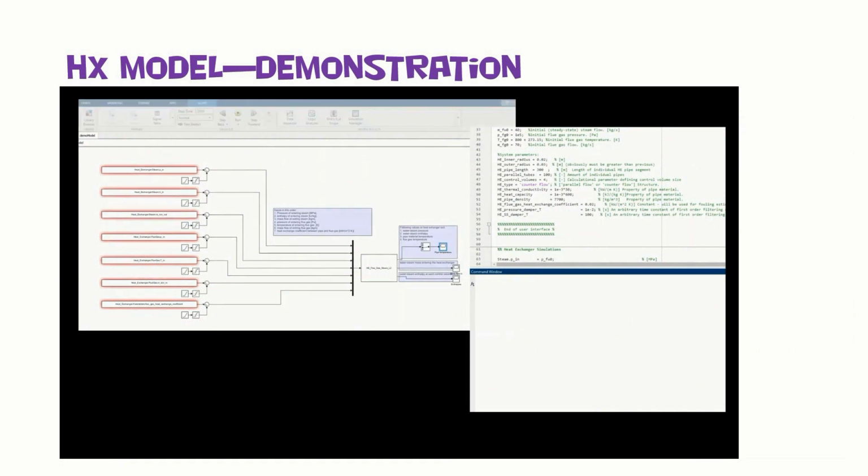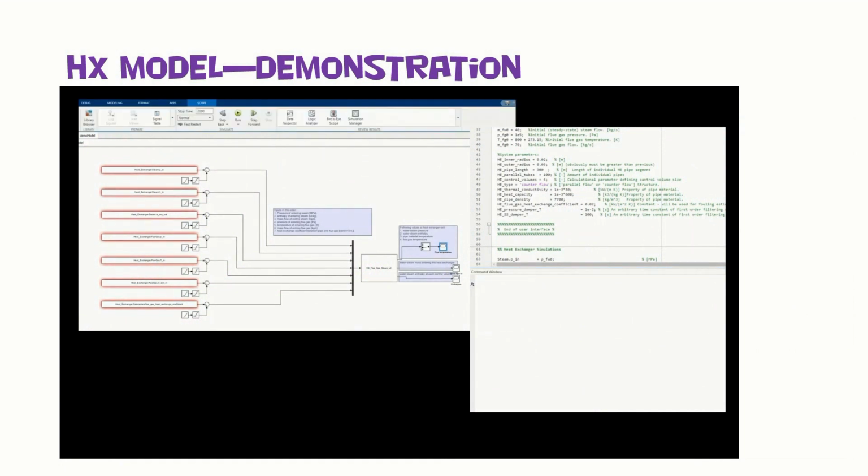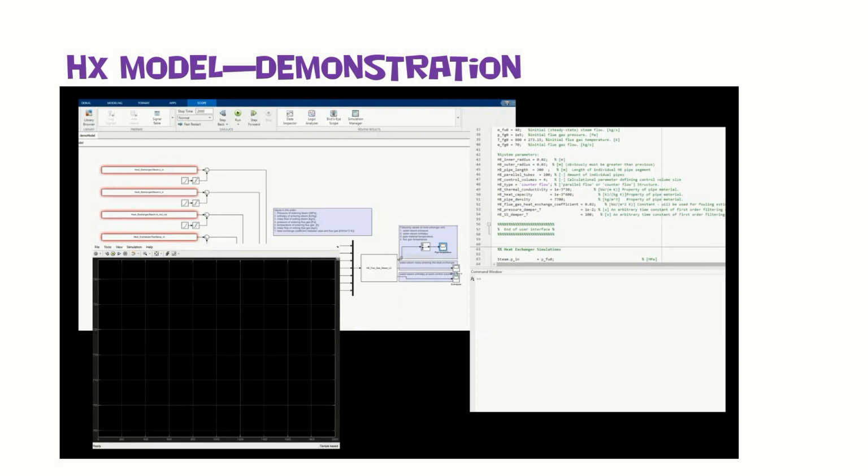After the user has set desired parameters in the initialization script, run the script to save required parameters to workspace for the Simulink model. User can play with the Simulink model. In this demo run, we monitor pipe temperatures of heat exchanger, but user can also choose different variables to be monitored in scopes.